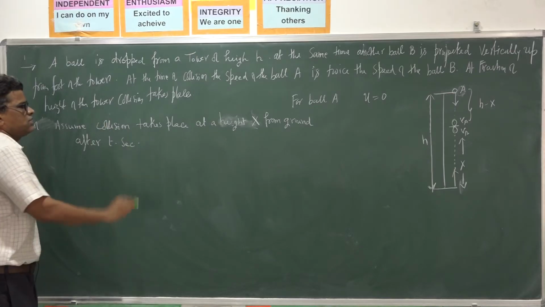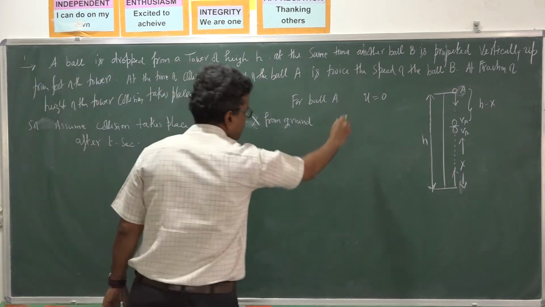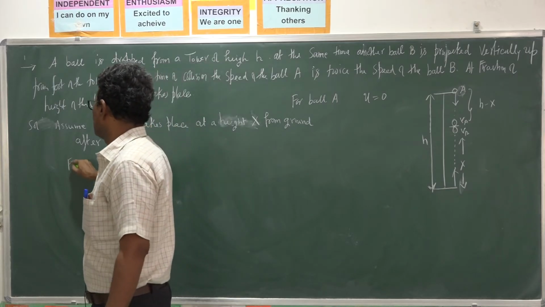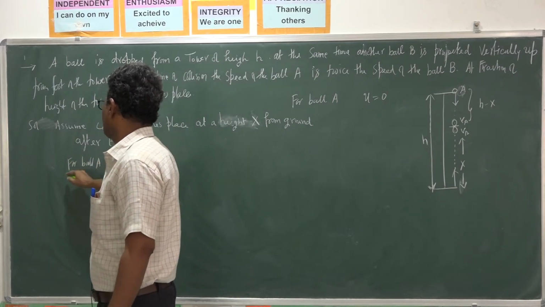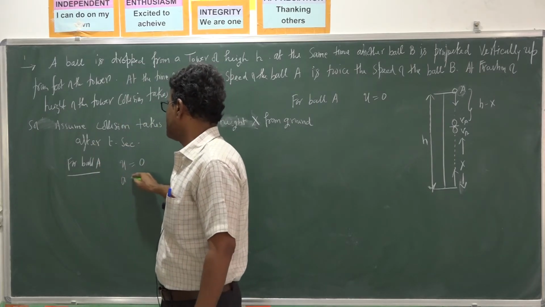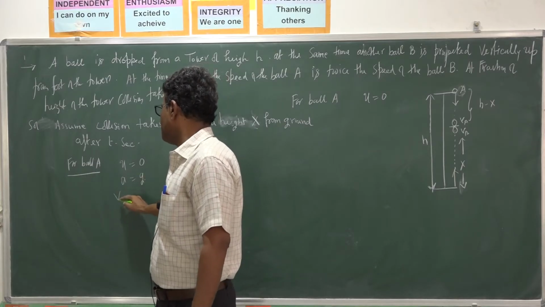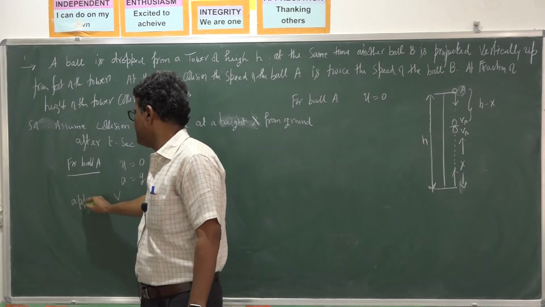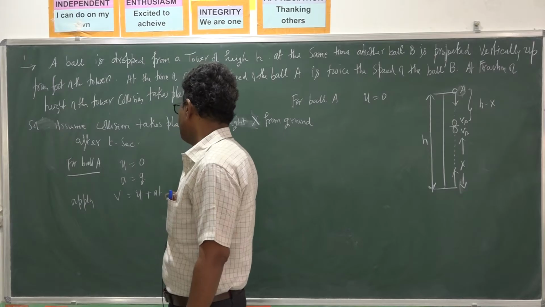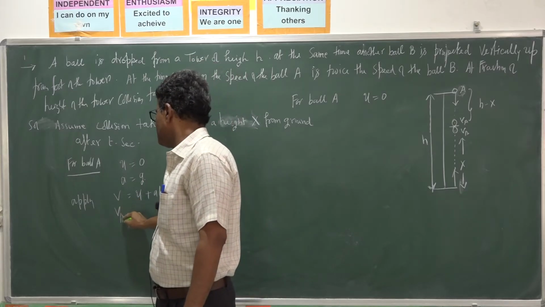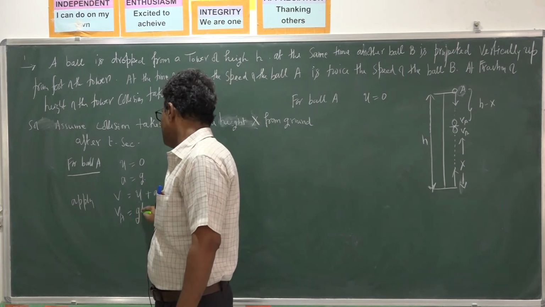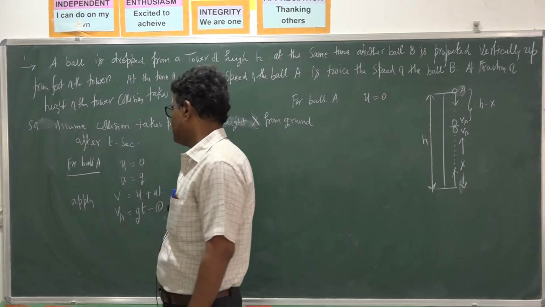So for ball A, initial velocity is 0, acceleration is g. I want velocity after t seconds. So apply v is equal to u plus at, that is the first equation of motion. So velocity of ball A is equal to 0 plus g into t. You call it equation 1.